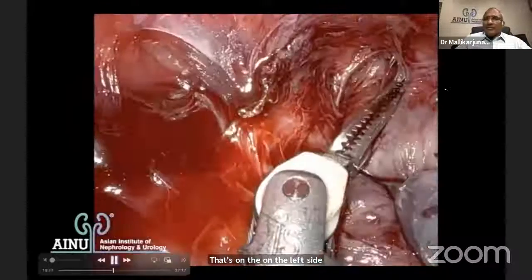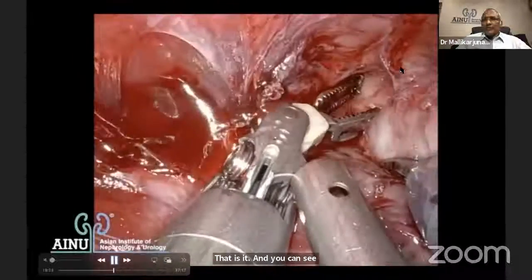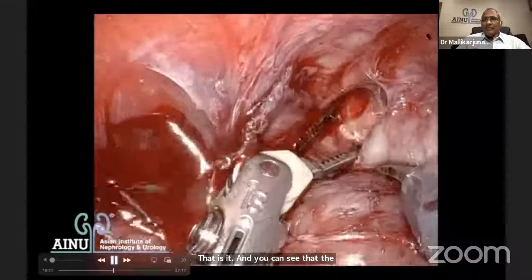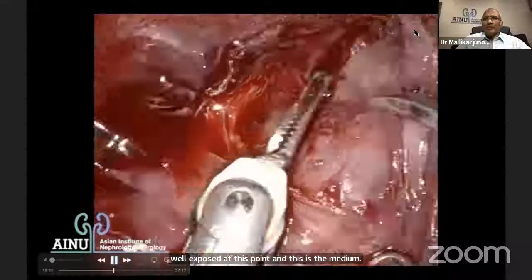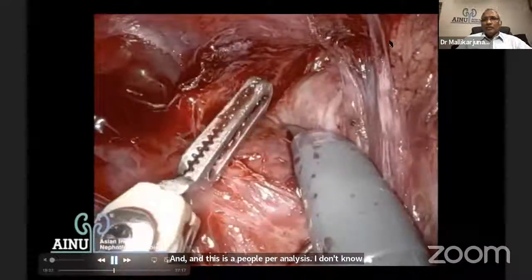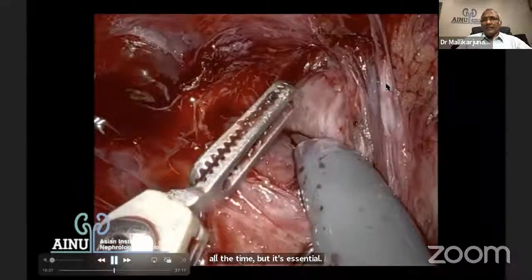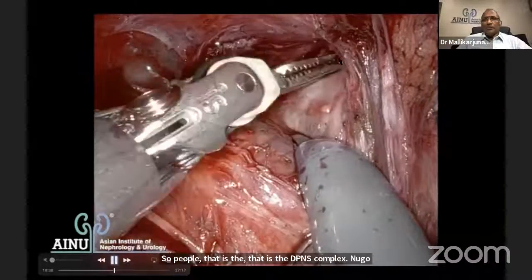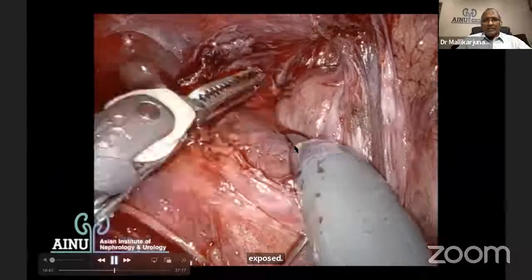That is it. And you can see that the urethra is very well exposed at this point. And this is the median raphe there, and this is the puboperinealis muscle. I don't know whether I will be talking about puboperinealis all the time, but it's essential. So puboperinealis, that is the deep venous complex, puboprostatic ligament here, and that's an apex which is exposed. So all structures what we wanted to save are completely saved here.